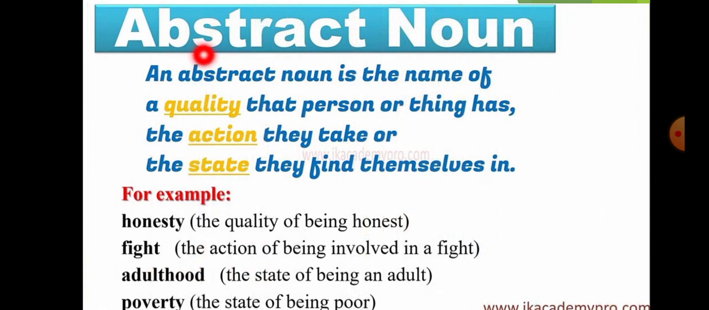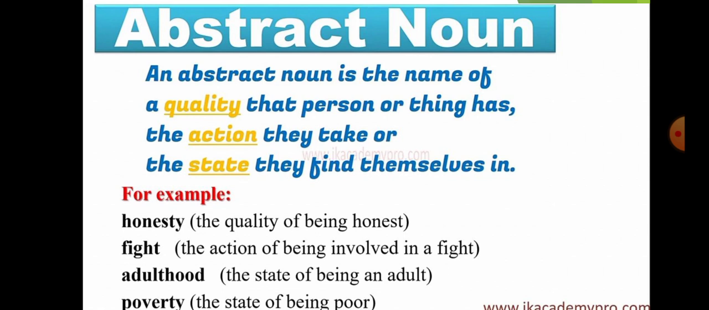Now the next type is abstract noun. Let us see what is abstract noun. An abstract noun is the name of a quality that person or thing has, the action they take or the state they find themselves in. For example, honesty, the quality of being honest. Fight, the action of being involved in a fight. Adulthood, the state of being an adult. Poverty, the state of being poor.